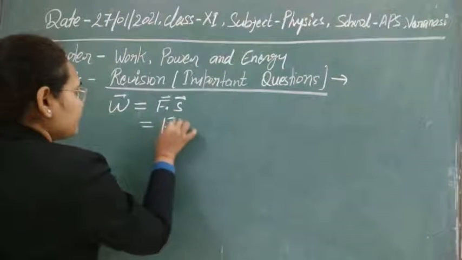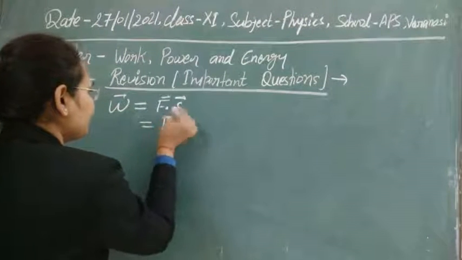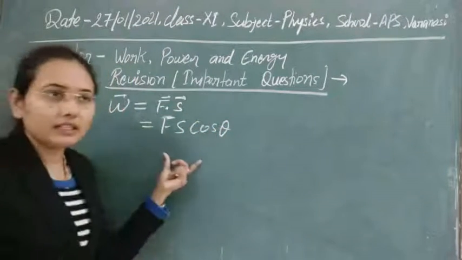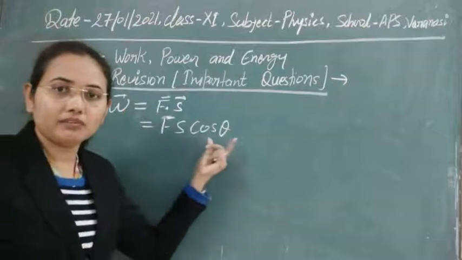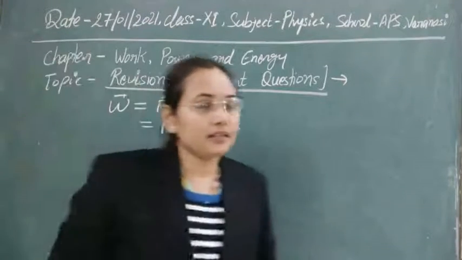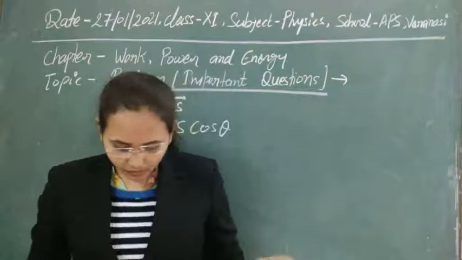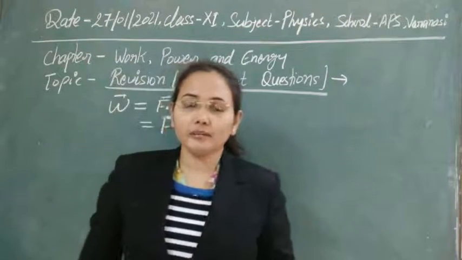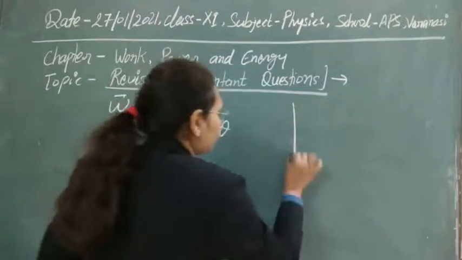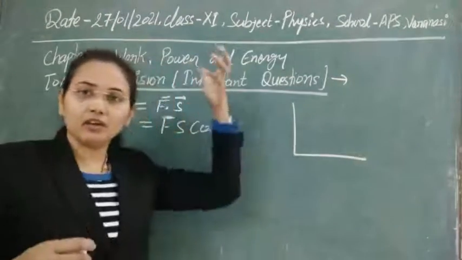This will then be in magnitude form. This is Fs cos theta, where theta is the angle between the displacement vector or position vector and the force vector. So suppose force is acting on a body and the displacement is also there, suppose we are carrying something on our head.